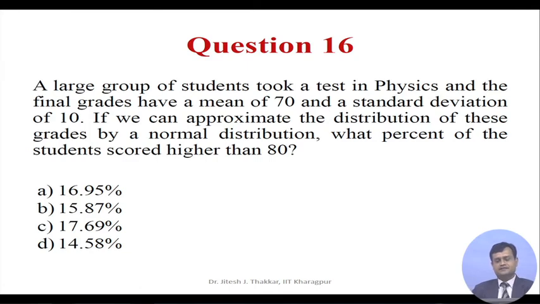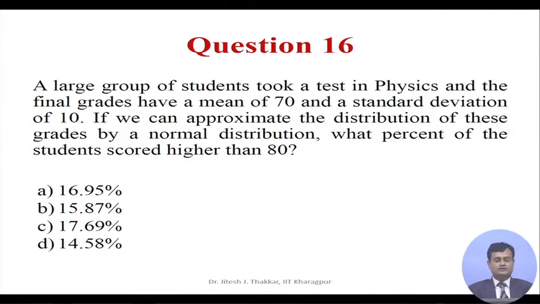Question 16. A large group of students took a test in physics and the final grades have a mean of 70 and a standard deviation of 10. If we can approximate the distribution of these grades by a normal distribution, what percent of the students scored higher than 80? In the lecture you have gone through the normal distribution and how to find the probability using the standard normal table. You can make use of that knowledge and find out the probability here.